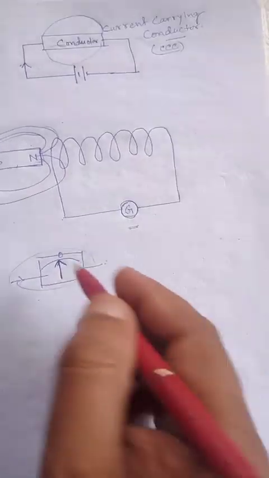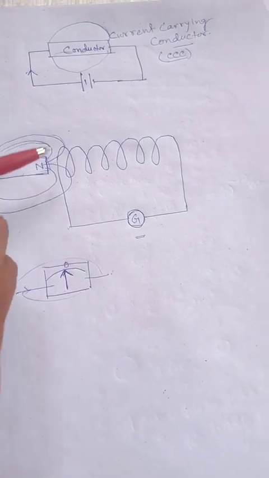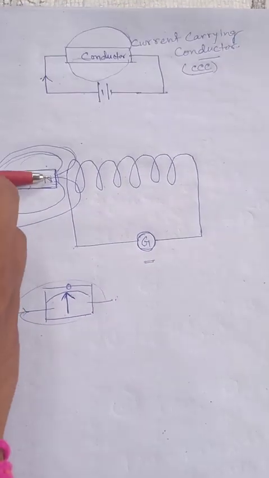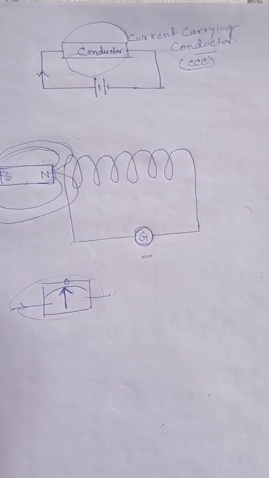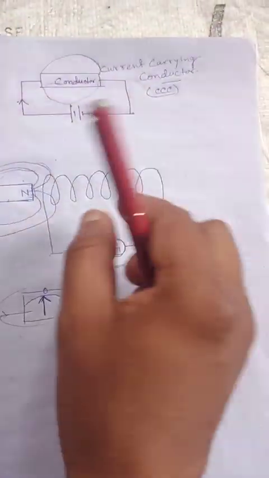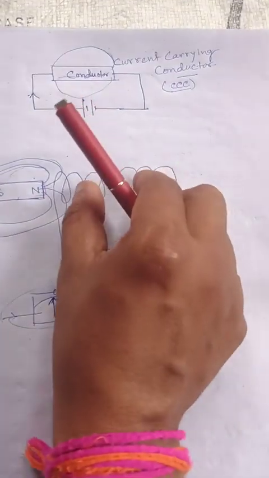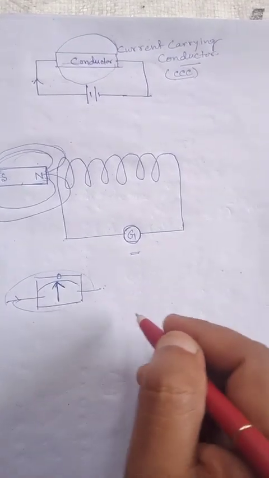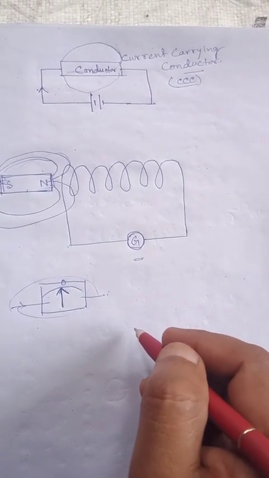Now he tried to move this magnet towards this coil, and when the magnet moves completely inside this coil, he sees that the current flowing stops.